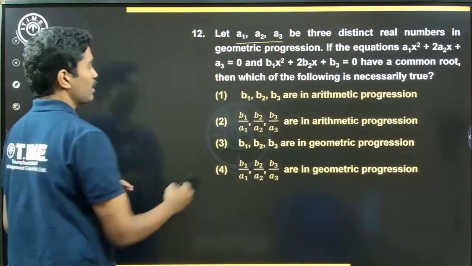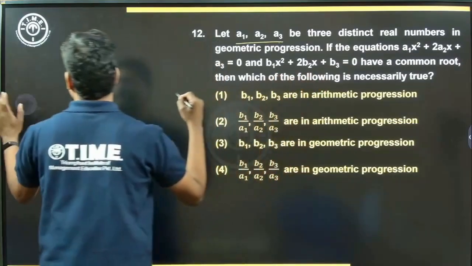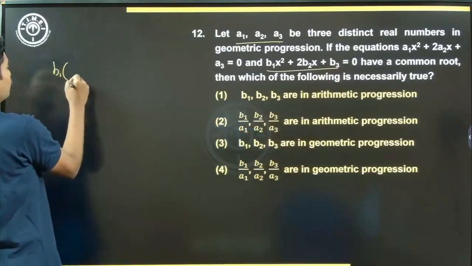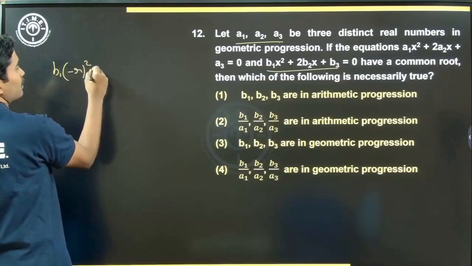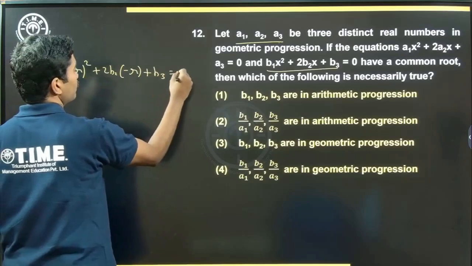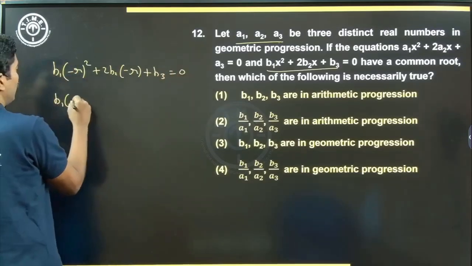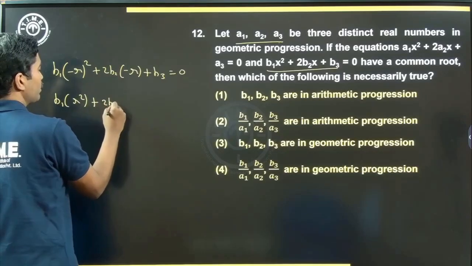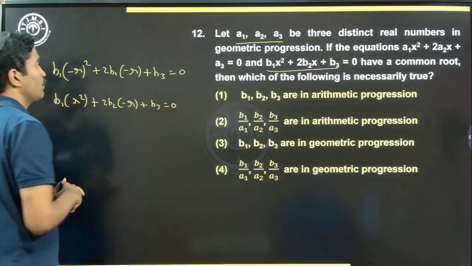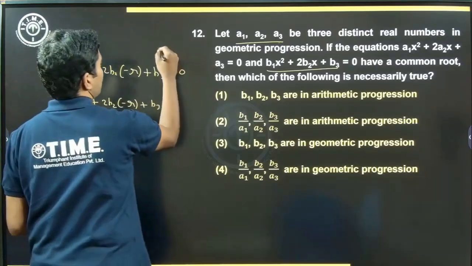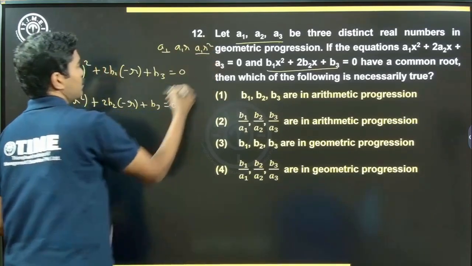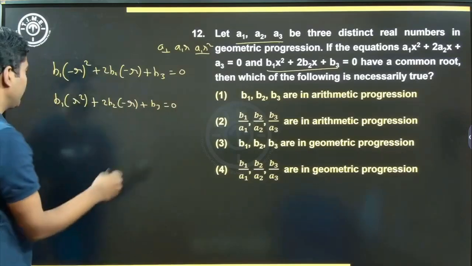The common ratio here is r, and minus r is the root of this quadratic equation b1x square plus 2b2x plus b3, right? So b1 into minus r whole square plus 2b2 into minus r plus b3 is equal to 0. So b1 into r square plus 2b2 into minus r plus b3 is equal to 0. So what do we have here? These three terms are a1, a1r and a1r square, right? So r square is the ratio of the third term and the first term, correct?